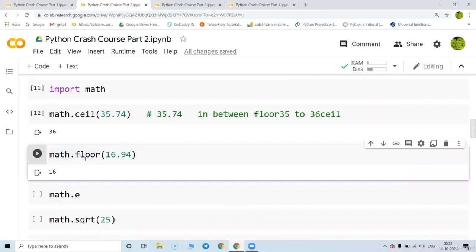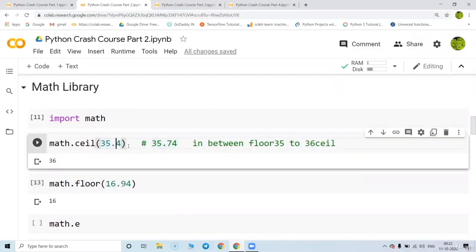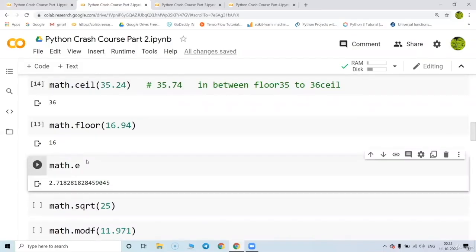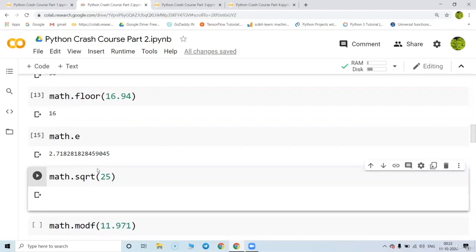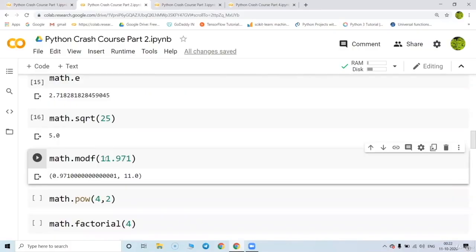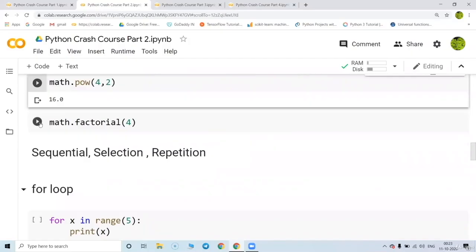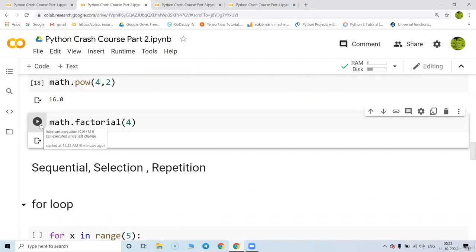Great. So here the rounding operation is not taking place. You can see, even if I write here 35.24, the ceil is going to round off to 36 itself. Great. Math.e, that is also 2.71. You can find out the square root directly with the math library. You can even separate the integer value out of the fractional value. Okay, so the integer value will be separated, the fractional value will be separated. You can even find out the raised to power using the math library. You can find out the factorial using the math library. Very easy to find out.